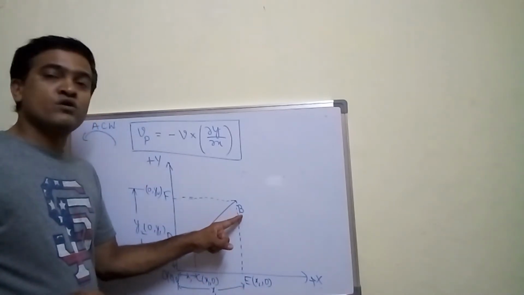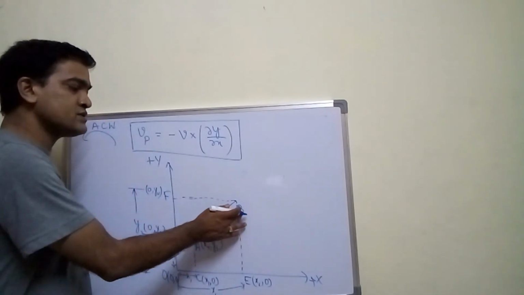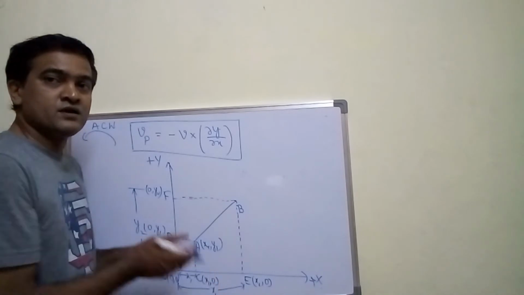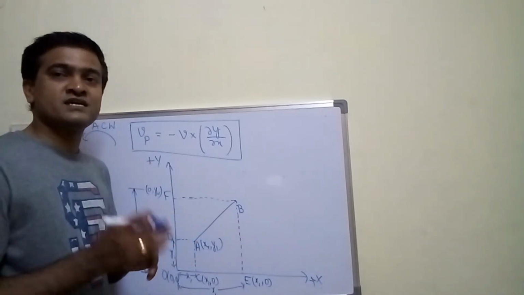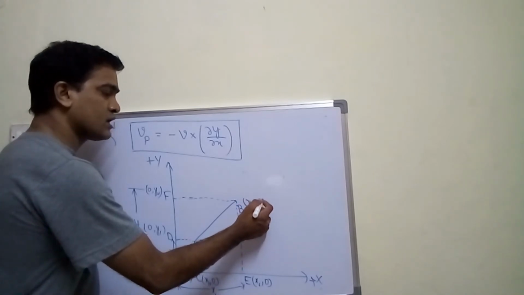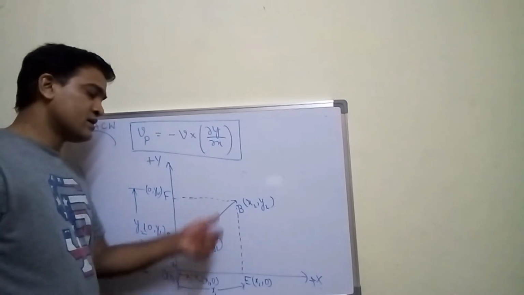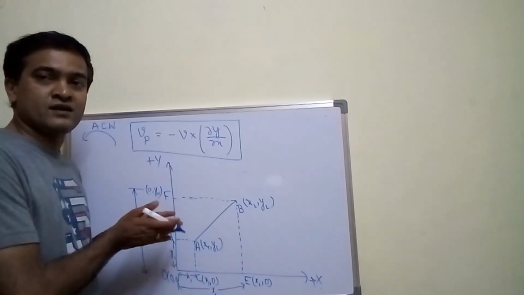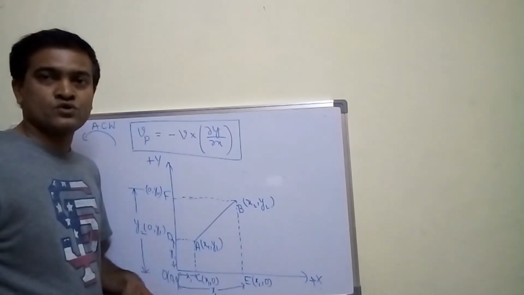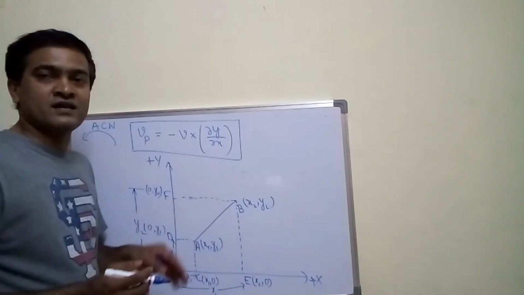So what will be the coordinates of point B? As point B is located in the xy plane, you should have two coordinates, x and y. So at point B, the coordinates will be x2 comma y2, right? Here there is no triangle in this diagram, so you construct one by completing a right angle triangle.